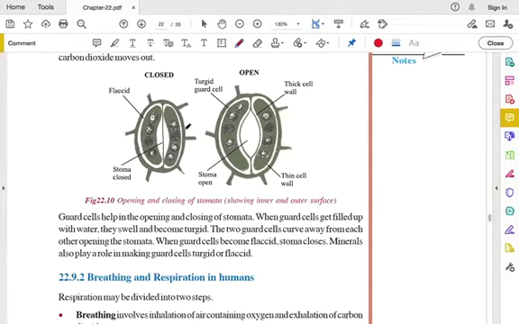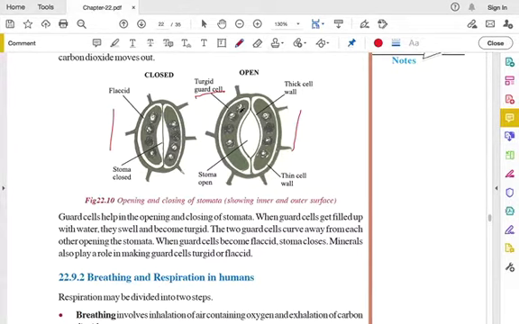So here you have two pictures. Here the stomata is closed, the left one, and in the right one, the stomata is open. Here there is a cell called the guard cell. When it is flaccid, that is when it's flat, the stomata gets closed.